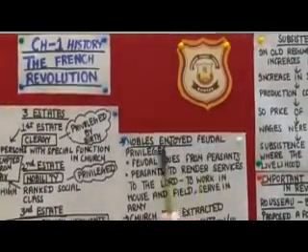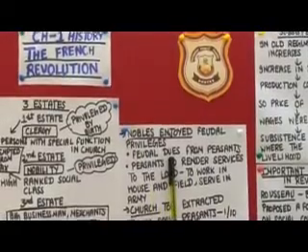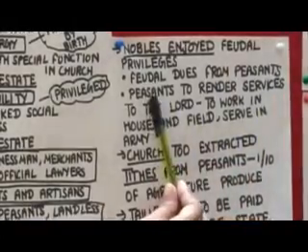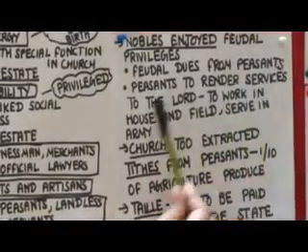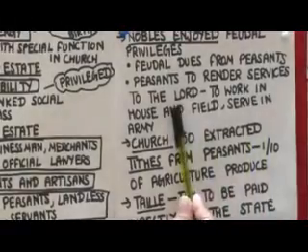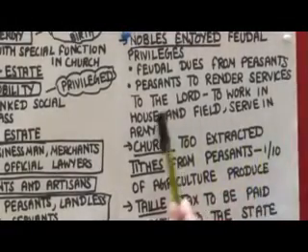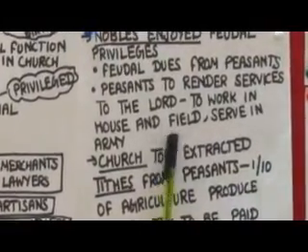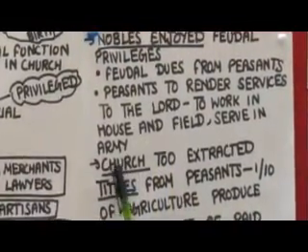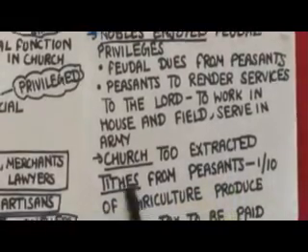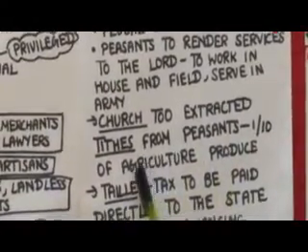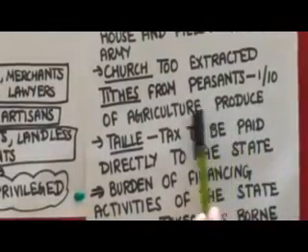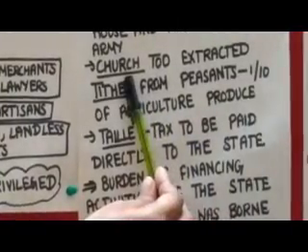Nobles enjoyed feudal privileges. Feudal dues from peasants means they withdrew feudal dues from peasants. Peasants had to render services to the lord, to work in their house and field, serve in the army, and even sometimes they had to work in building of roads and buildings also. Other than that, the church too extracted tithes. Tithes were 1/10 of the agricultural produce. It means whatever peasants were producing, 1/10 of the produce they had to give to the church.